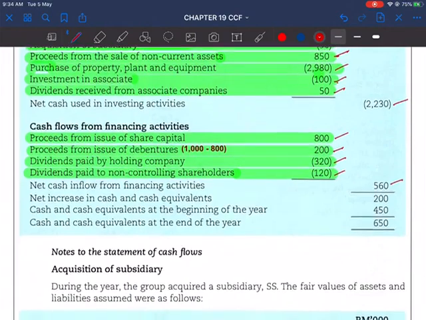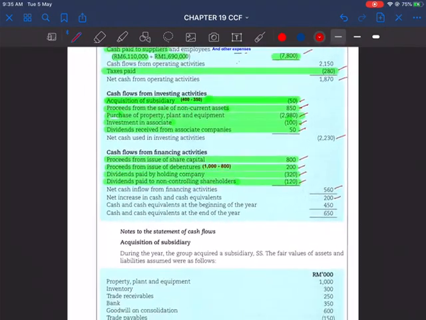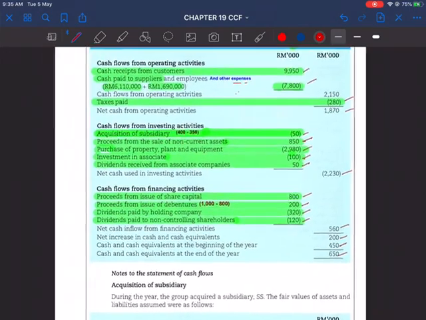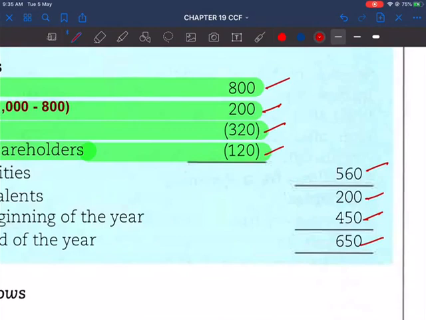Minus, plus, minus, you get 200,000, which is the same amount as what we have calculated in cash and cash equivalent. So that means your cash flow calculation is correct. Cash at the beginning 450, so you get cash at the end 650. So this is explaining the increase in cash flow of 200,000 here.